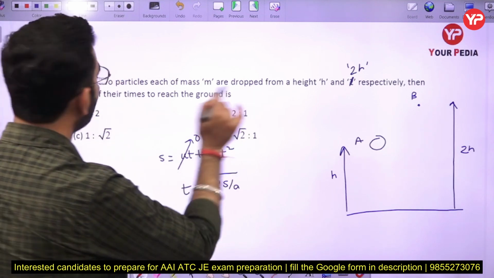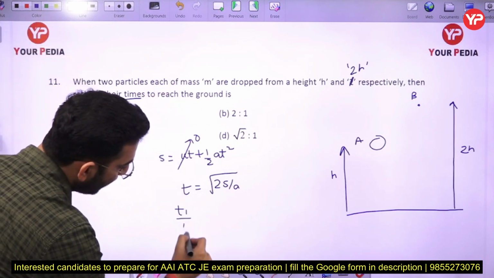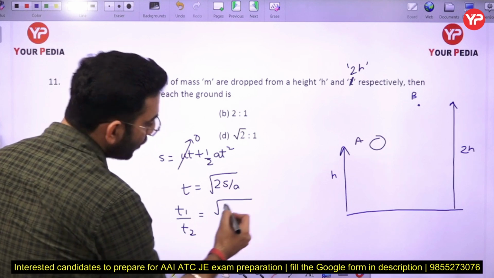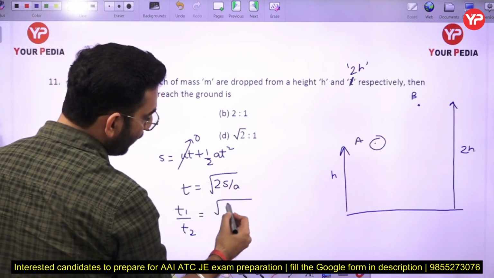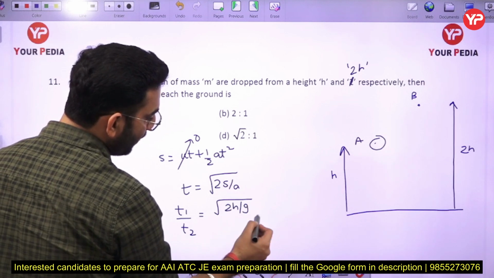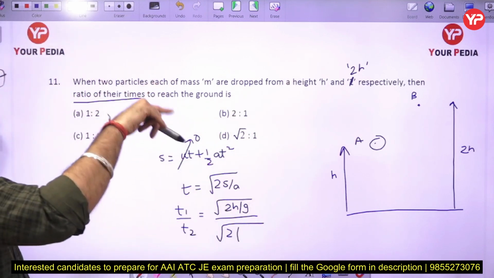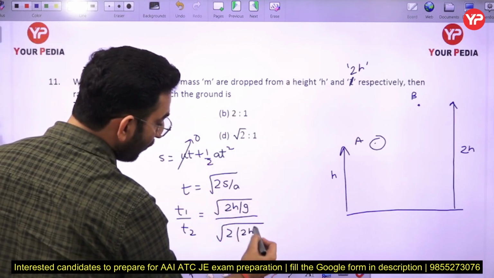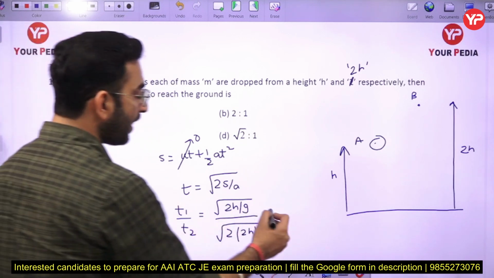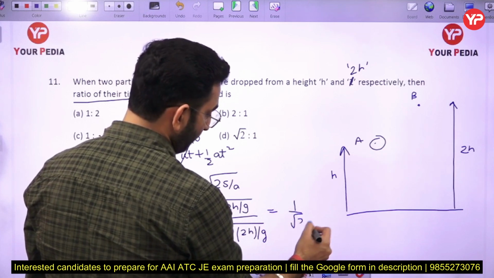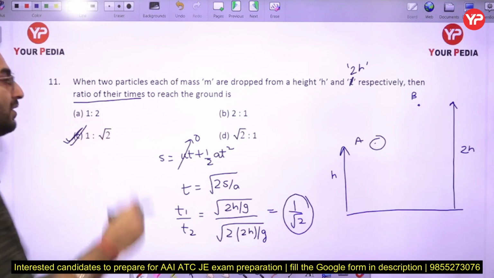What do you want to find out? You want to find out the ratio of their time to reach the ground here. So the ratio T1 by T2 is going to be equal to, now just see, the particle is dropped from point A and it is covering a distance of h. So it will be root of 2h by g, and similarly particle B is dropped from 2h, so I can write root of 2 times 2h divided by g. If you simplify it further, you are going to see T1 by T2 comes out as 1 by root 2. So option C is going to be the correct answer in this case.